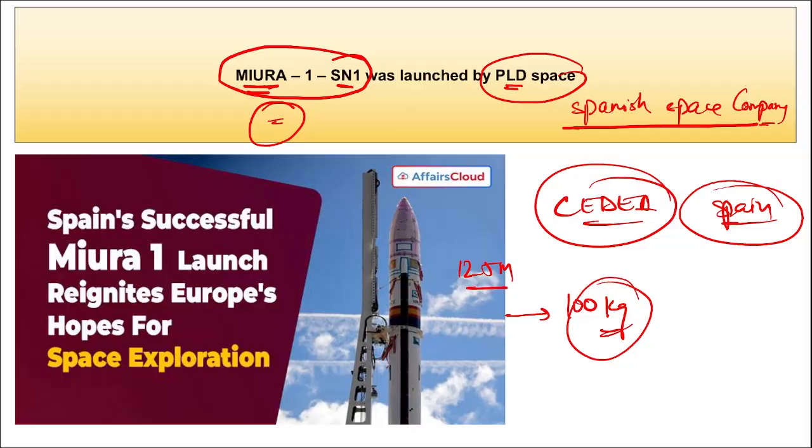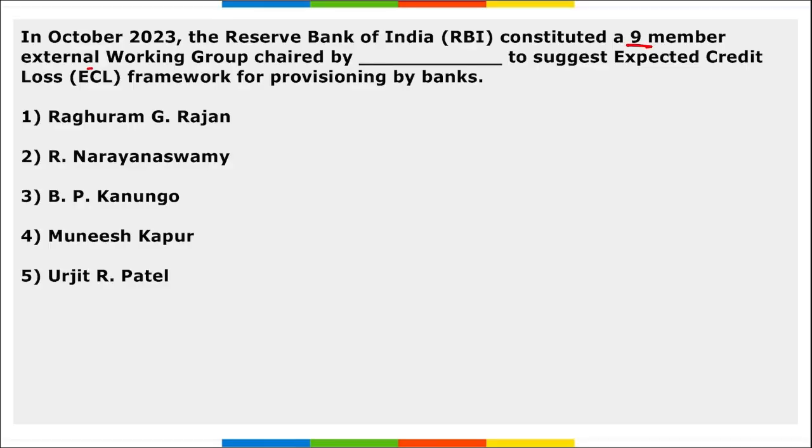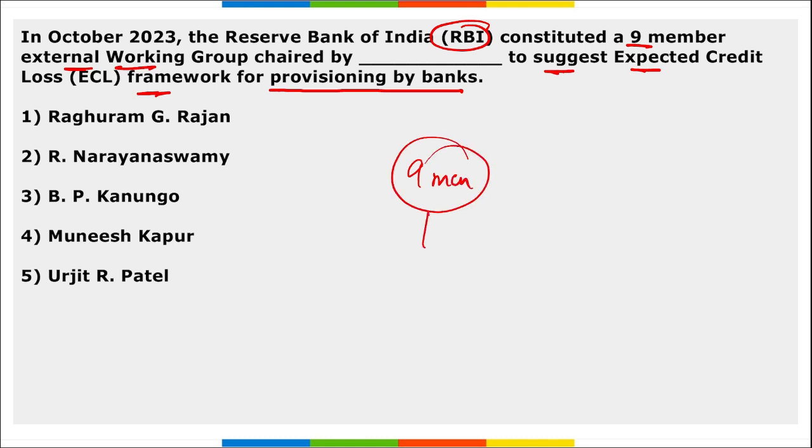Moving on, RBI constituted a 9-member external working group chaired by Dash to suggest the expected credit loss framework for provisioning by banks. So who chaired it? Tell me. This RBI 9-member external working group was chaired by R. Narayan Swamy, correct? This working group was set up to suggest the expected credit loss framework for banks. R. Narayan Swamy is a retired Indian accountant and former professor of IIM Bangalore.